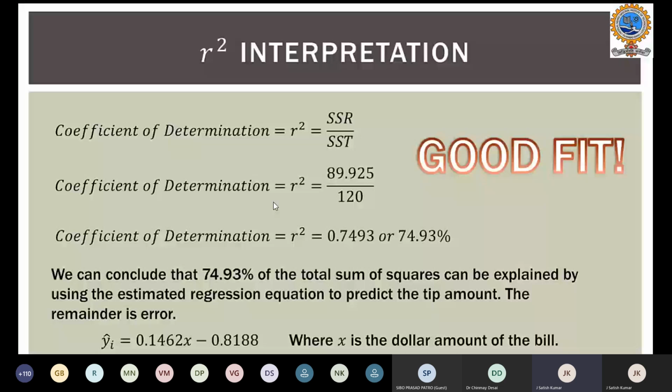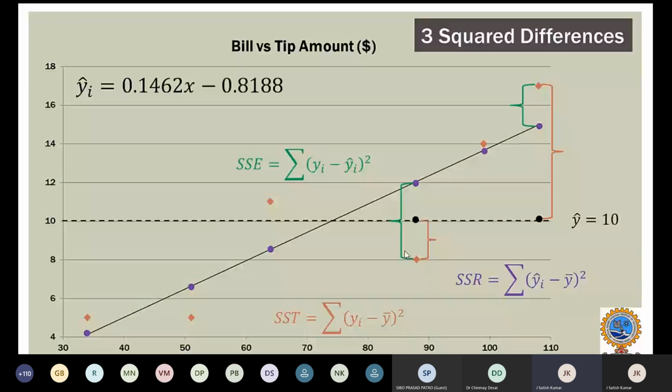Let me revise again what SSR, SST and SSE are. You can see here in pictorial form, in different colors, that SSE is for each sample data minus y hat, squared. That is your predicted value and the observed value, and you can see the difference of the regression model. The SSR is shown in the violet lines and SST is shown in the brownish lines. This is the SST total that we calculated, that is 120, shown in the diagonal rhombus in brown.